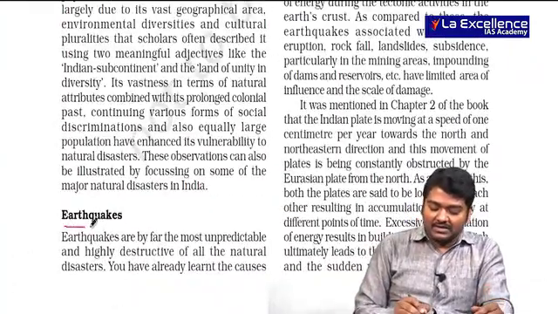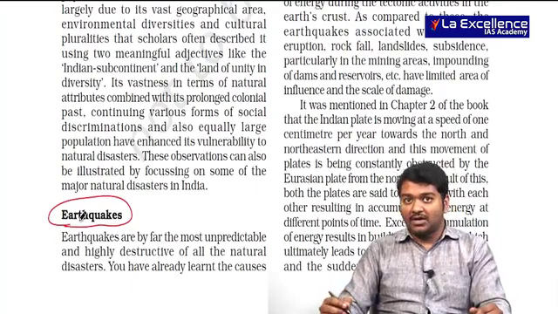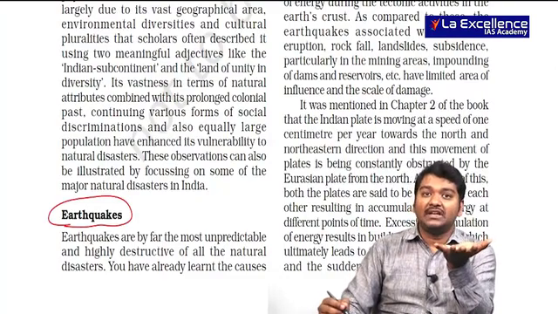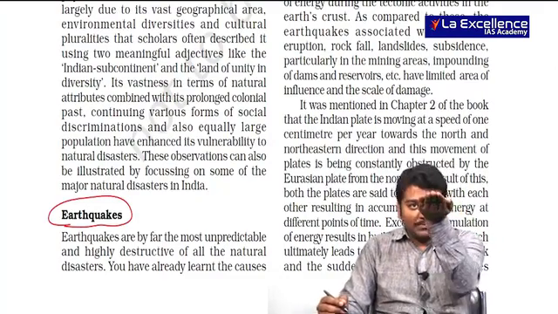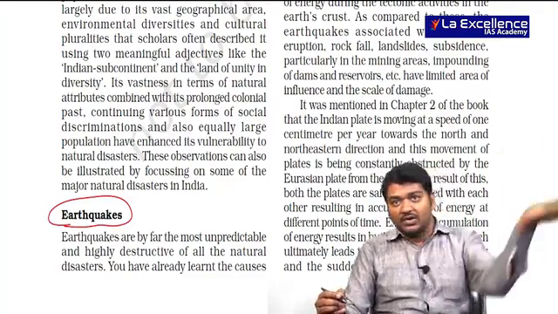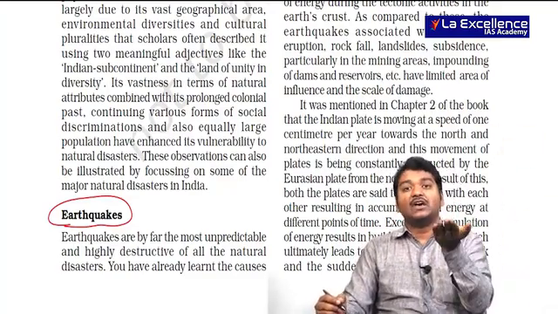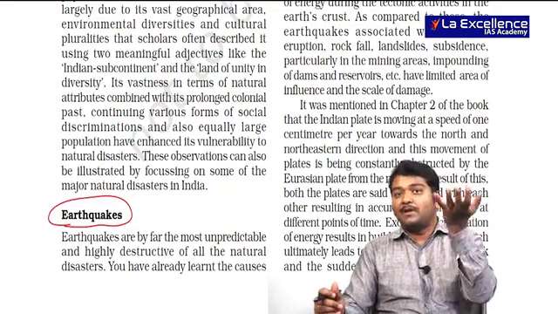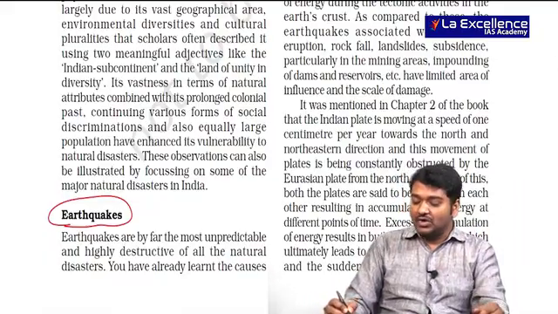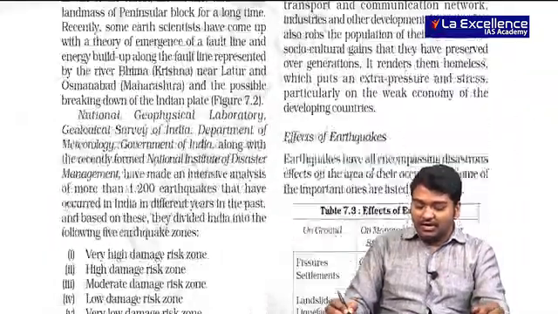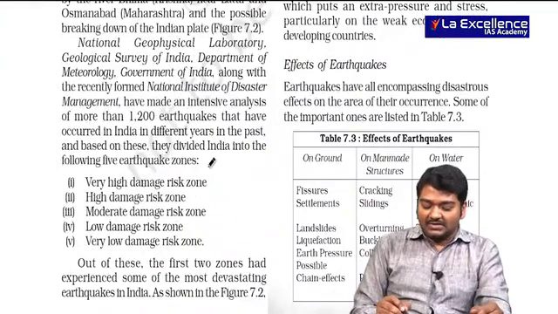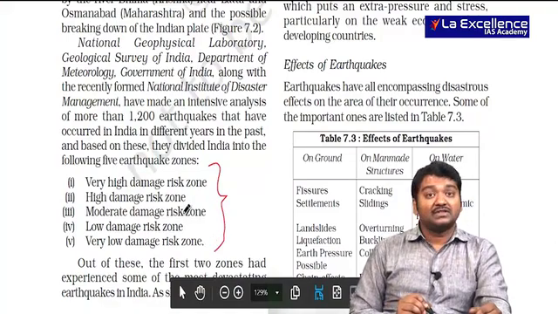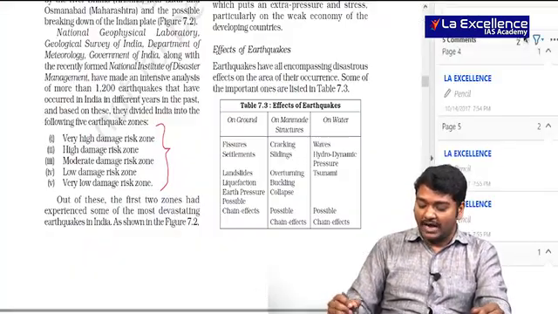Next important thing is earthquakes. Whenever we talk about earthquakes, I have already told you that usually there are secondary waves and primary waves. The building moves up, moves like this. So it moves like this and because of this the building collapses. If you are closer to the earthquake zone, then the earthquake impact will be more. Far off, it reduces. On the basis of this, we usually try to define areas as very high damage risk zone, high damage risk zone, moderate damage risk zone, low damage and very low damage.